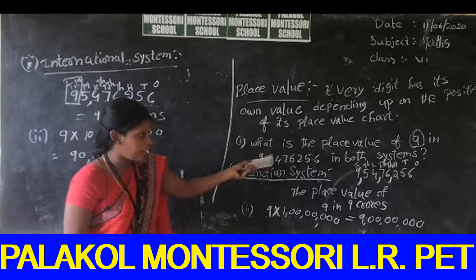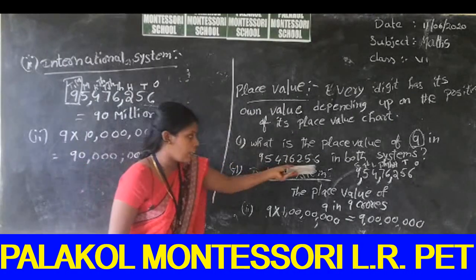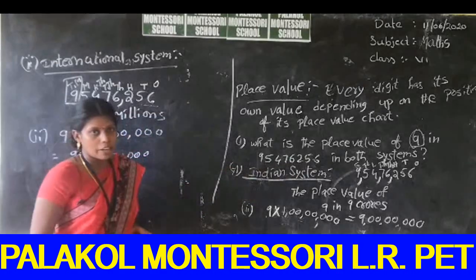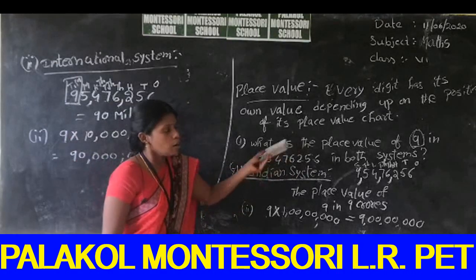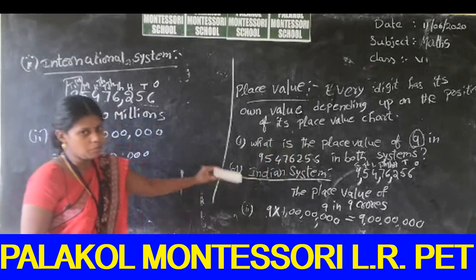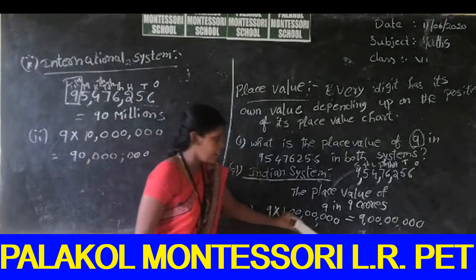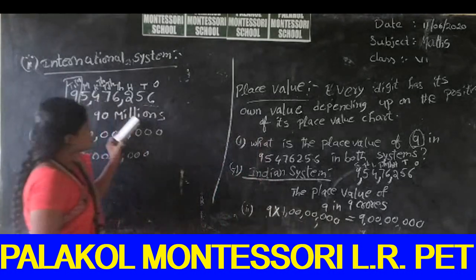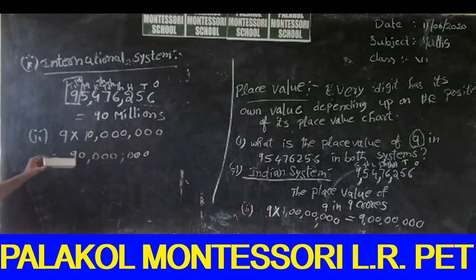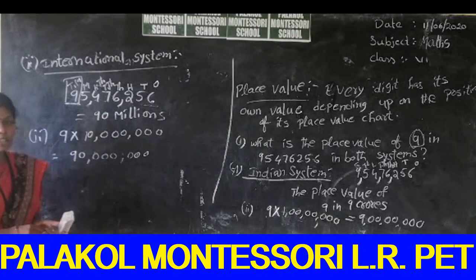For example, we can take one number and find the place value of 9 in both systems, in the Indian system and in the international system. In the Indian system, what is the place value of 9? 9 crores. In the international system, what is the place value of 9? 90 million. So students, you can understand.